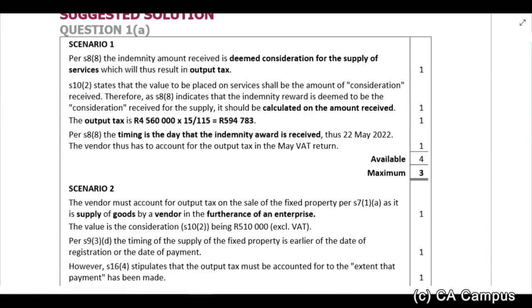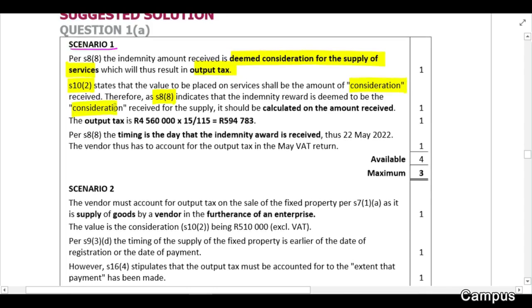So scenario 1, this is where there's an indemnity award. Let's just see how it goes. It's deemed consideration for the supply of services, so we have to have output tax. Section 10.2 says it must be on the consideration. Section 8.8 tells us that the amount received is consideration, so the output tax is calculated on that amount. Section 8.8 gives us the timing. So you can see, you give the rule, why are we calculating output tax? You give the value rule, you give the timing rule, and obviously you show your calculations.